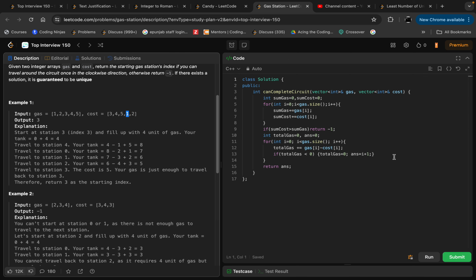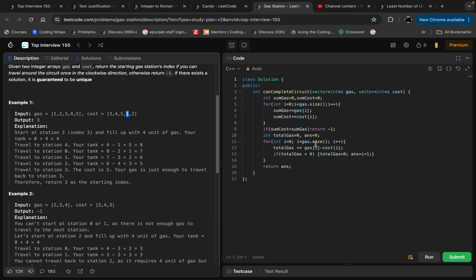So initially I computed the sum of gas and the sum of cost, and if my sum of cost turns out to be greater than my sum of gas, I'll simply return -1, because it means that we don't have the required units of gas to traverse the whole circuit, since the total cost involved to move over the circuit is greater than the units of gas that we have, so there won't be any answer.